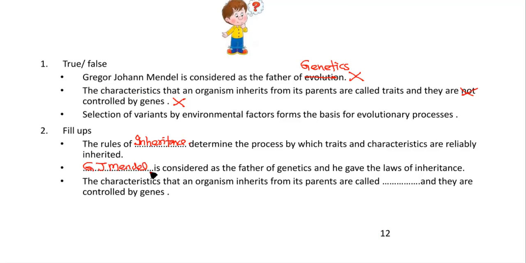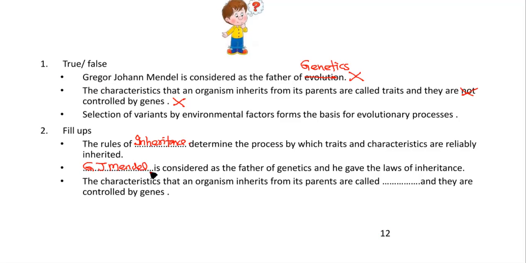The characteristic that an organism inherits from its parent are called dash and they are controlled by genes. Don't know, ma'am. They are called inherited traits. I think in the demo class I told you about two types of trait, na? Acquired trait and inherited trait. Yes, ma'am. I didn't remember.